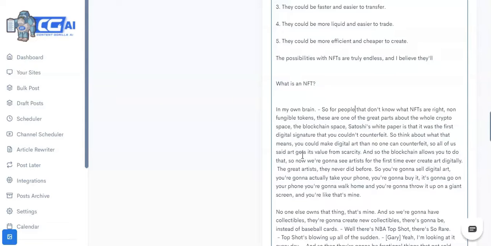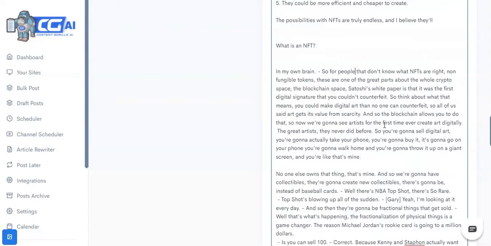So all of us said art gets its value from sparsity. And so the blockchain allows you to do that. So now we're going to see artists for the first time ever create art digitally. The great artists, they never did before. So you're gonna sell digital art, you're gonna actually take your phone, you're gonna buy it, it's gonna go on your phone, you're gonna walk home and you're gonna throw it up on a giant screen and you're like, that's mine.